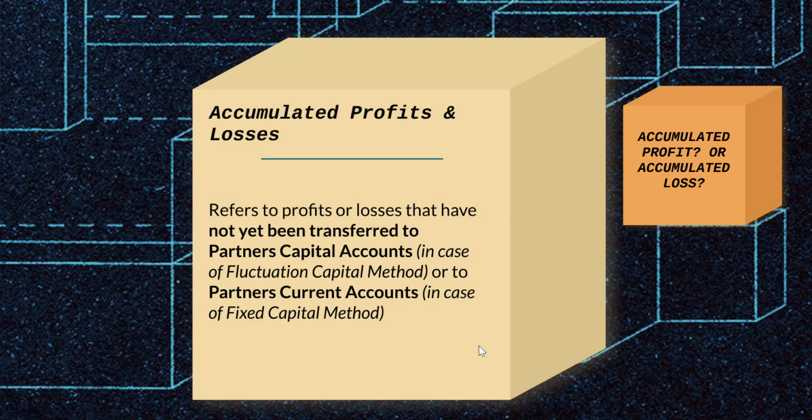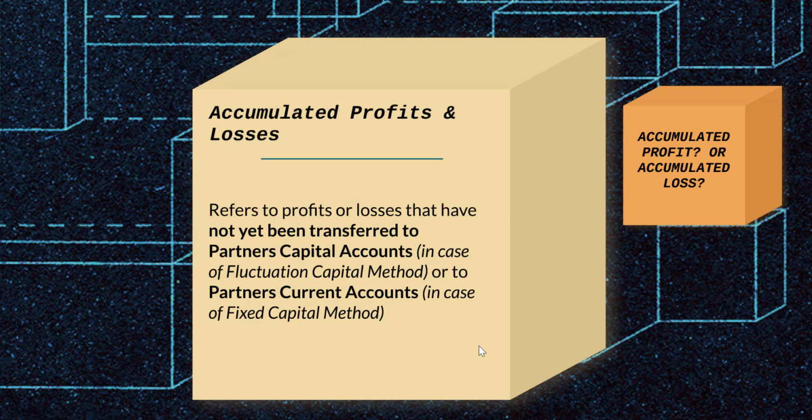So ultimately, in a partnership firm, the profits or losses will be transferred to the partner's capital accounts in the case of fluctuating capital method, and partner's current account in the case of fixed capital method. But where there is a P&L balance in the balance sheet, it refers to either a profit or loss that has not yet been transferred to the partner's capital or current account.